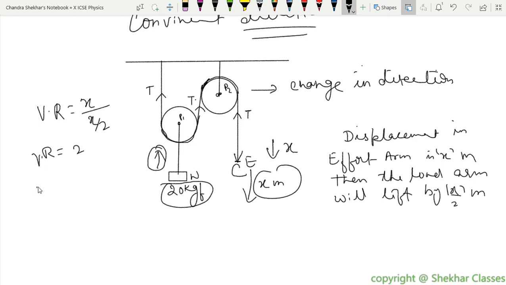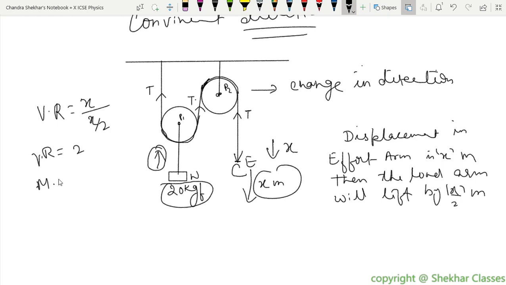What is the mechanical advantage? That is also 2. Do we know it? No, sir. We have to find effort. So we don't know what the mechanical advantage is. Anyway, we don't need that. Do we need it? No, sir. We don't require it. Then how do we find out the load in it?